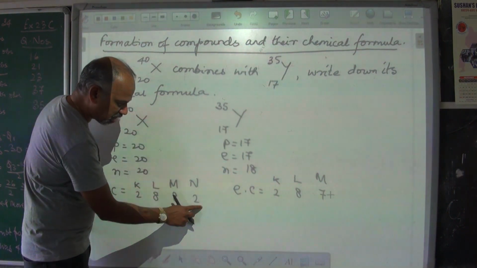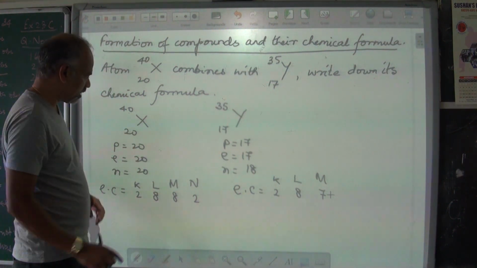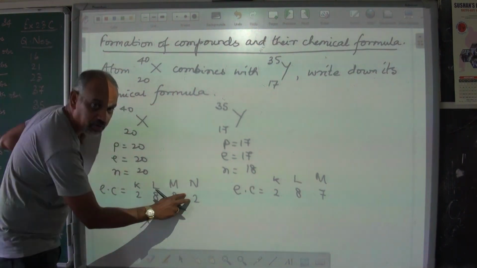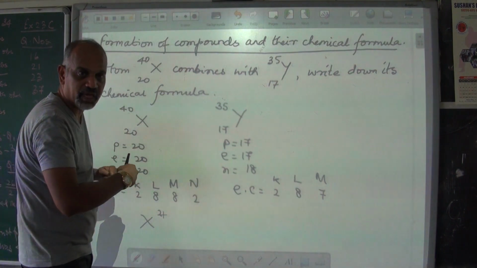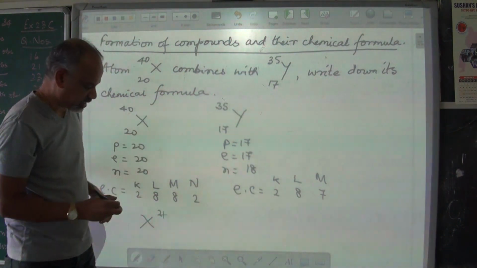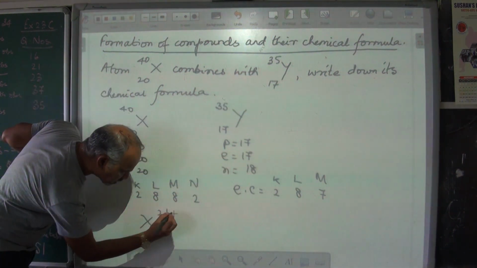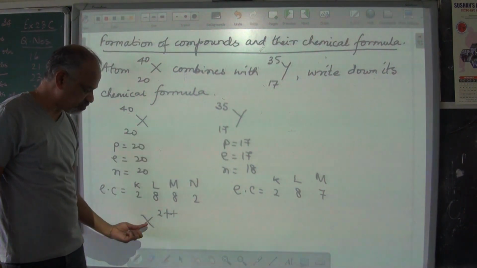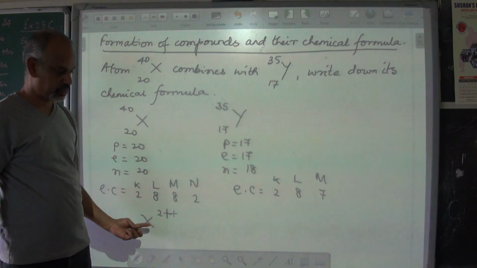So if it gives away 2 electrons, X becomes X2+. It gave away 2 electrons, means gave away 2 negative charges. Therefore, this will become 2 plus. It gave away negative charge, therefore this becomes positively charged.